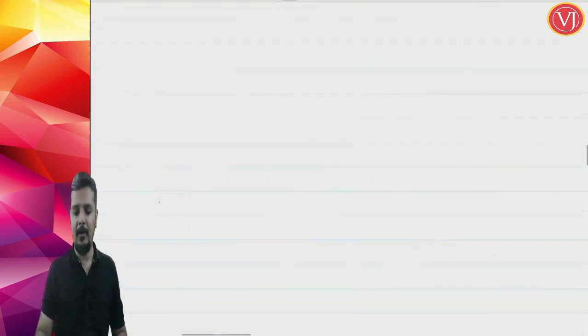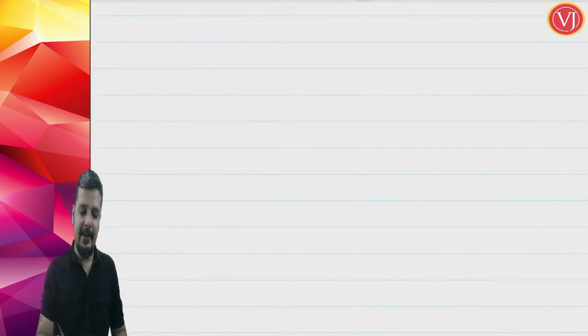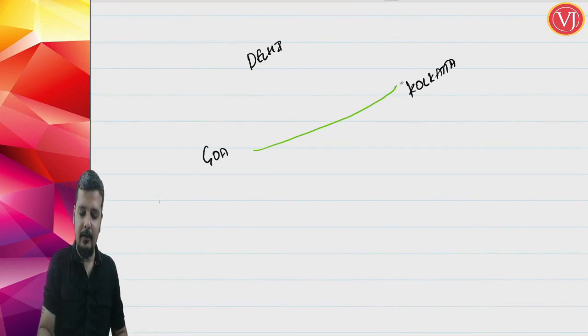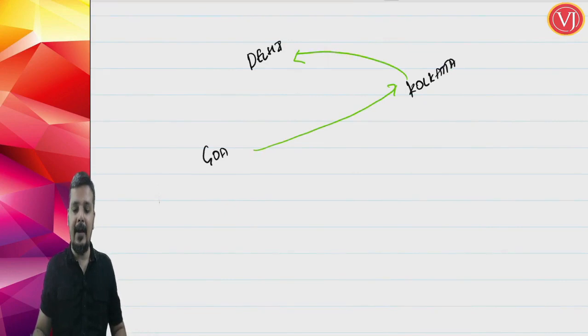So if we are talking about Goa to Delhi via Kolkata, from the angle of the passenger, there should be no stopover.